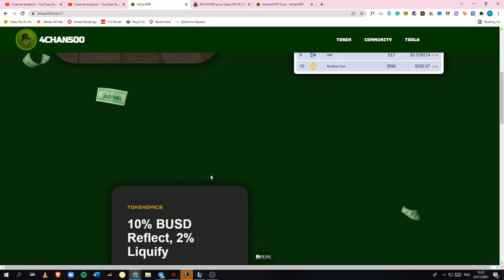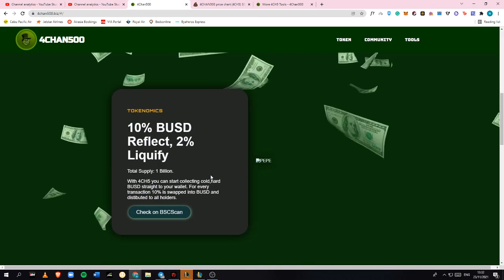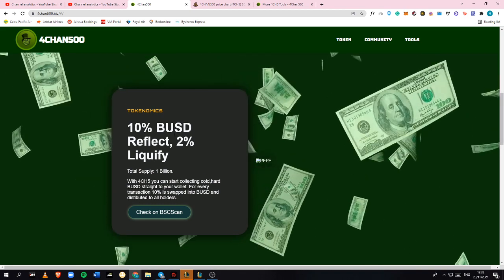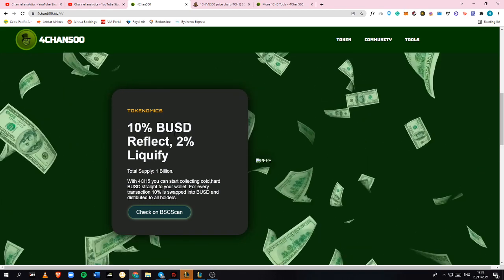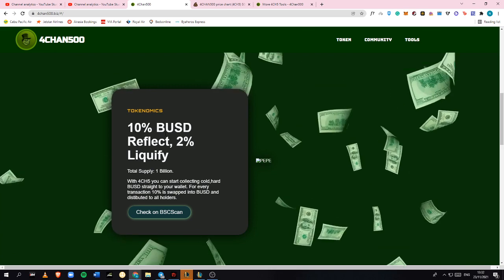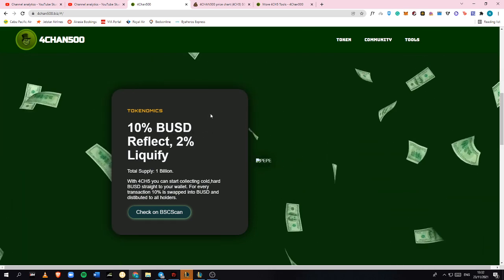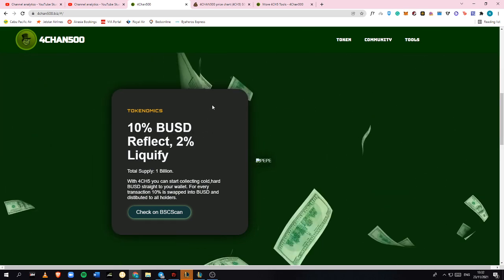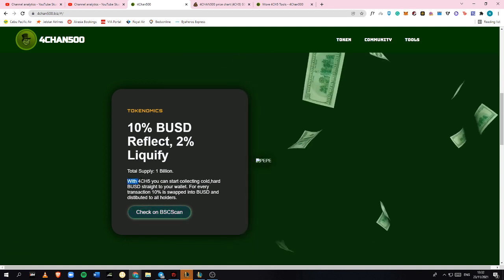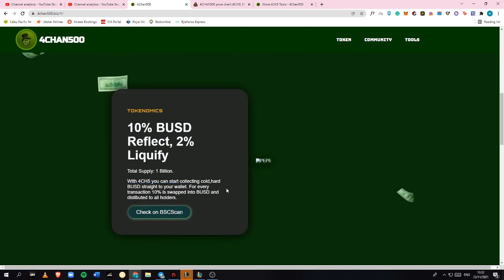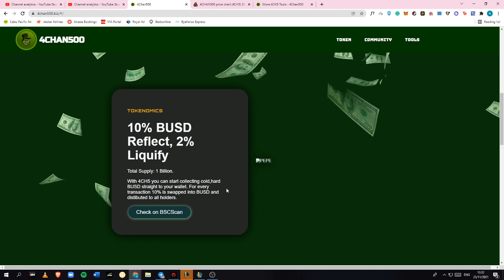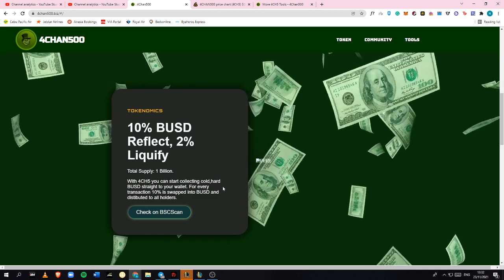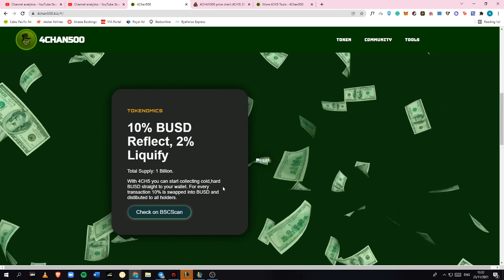Okay, so let's now talk about 4chan on its tokenomics. I've mentioned before that they have 10% BUSD reflection, and 2% goes to the liquidity. So with 4CH5, you can start collecting cold hard BUSD straight to your Binance Smart Chain wallet or whatever wallet that you're using.